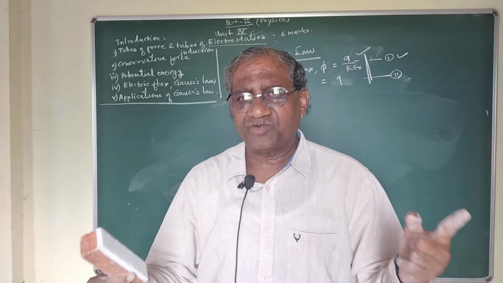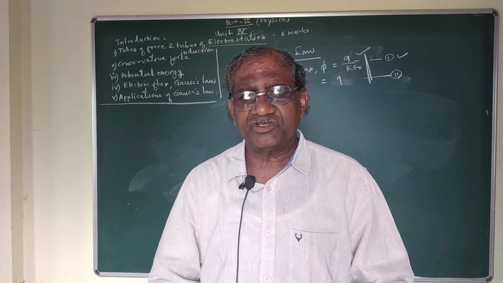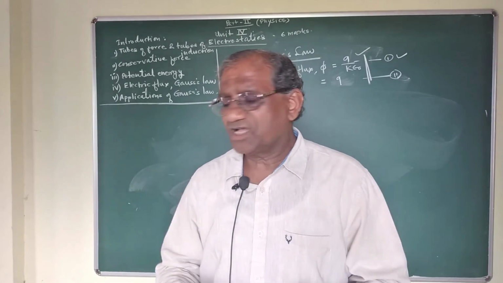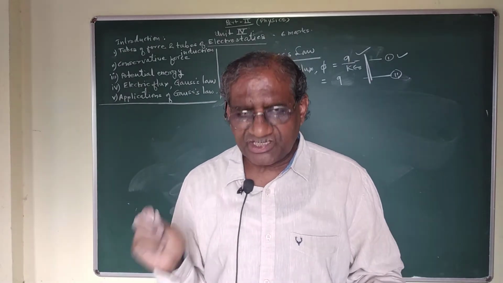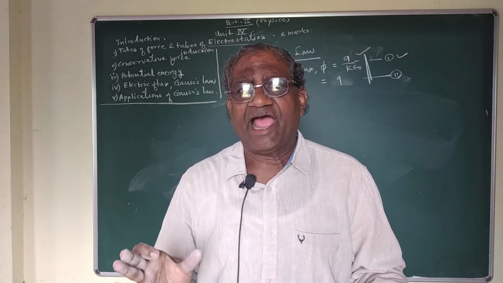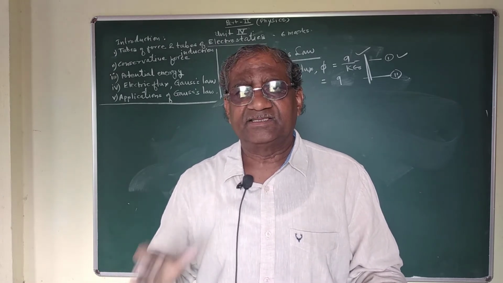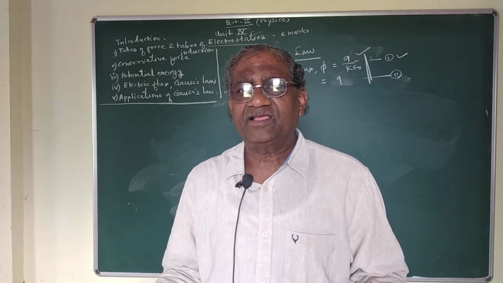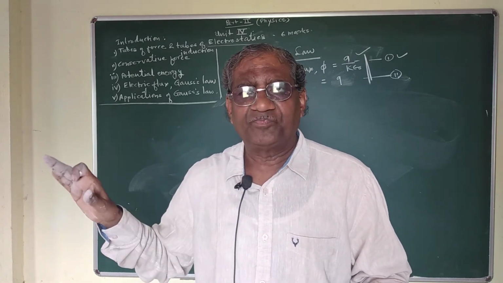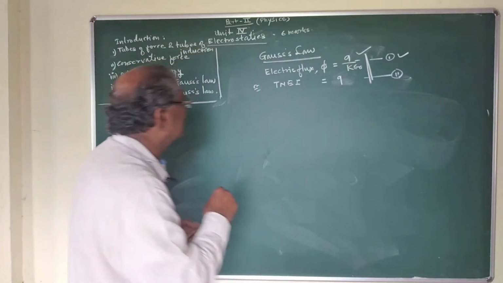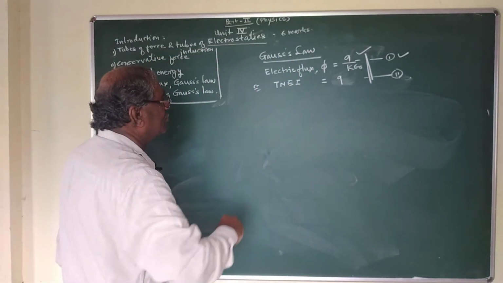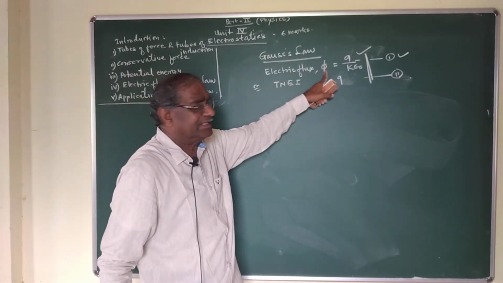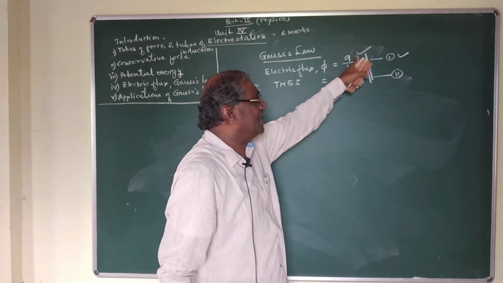There are different types of distribution: linear charge distribution, surface charge distribution, volume charge distribution. We can study these by using Gauss law. So to prove Gauss law, we must find the electric flux and charge on the surface.